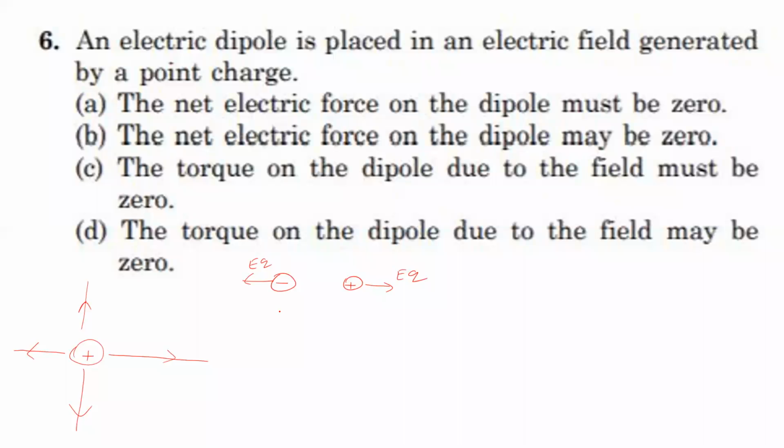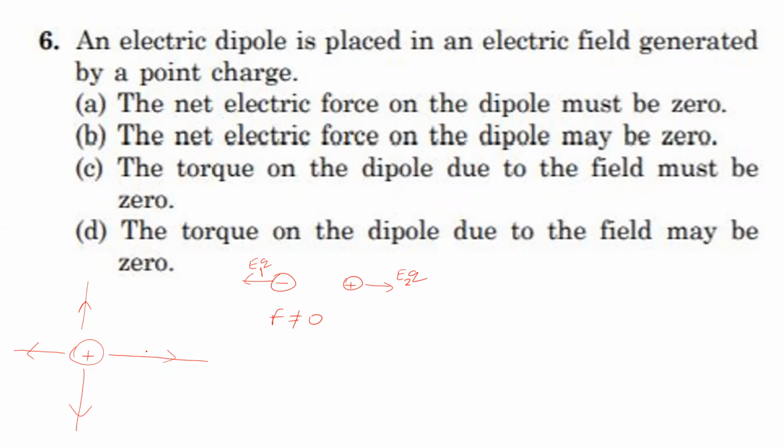Here this dipole is placed in a non-uniform electric field, so at the negative charge let us take the electric field E1, and at the positive charge let us take E2. This E1 and E2 cannot be equal, so the net force cannot be 0.